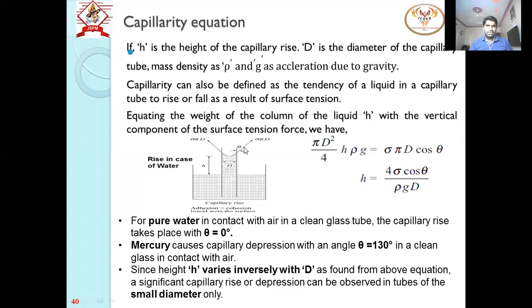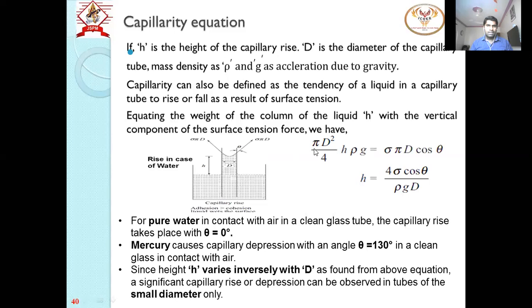Now here the surface tension is inclined, so we have to resolve it into its vertical component. We require the vertical component of that surface tension. The vertical component of surface tension is sigma pi d into cos theta. This vertical component we are equating with the weight of liquid in this part. Now how much is the weight?